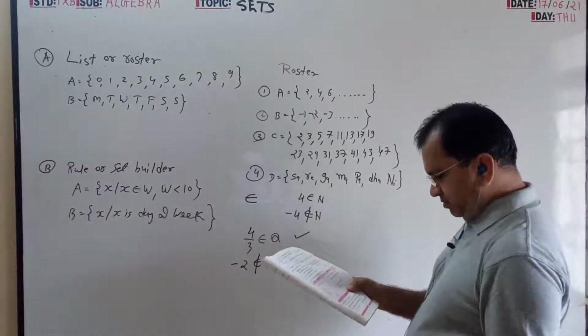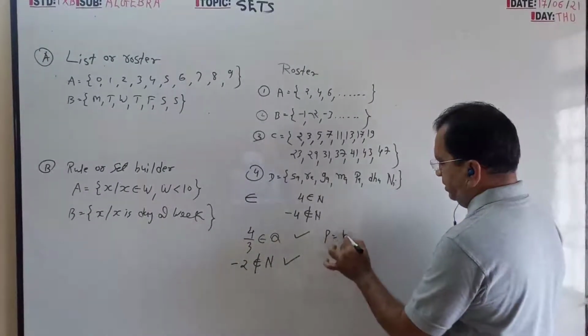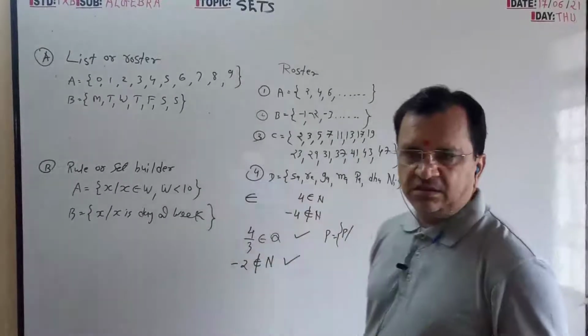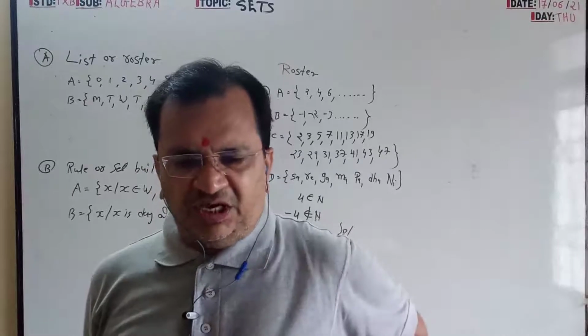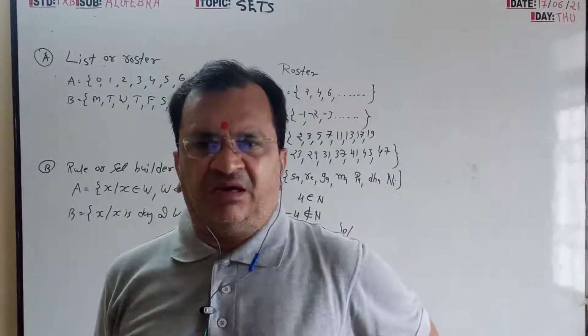P is an odd number. Pratik, what happened to you? Why are you speaking?